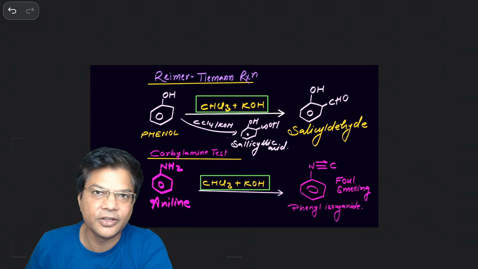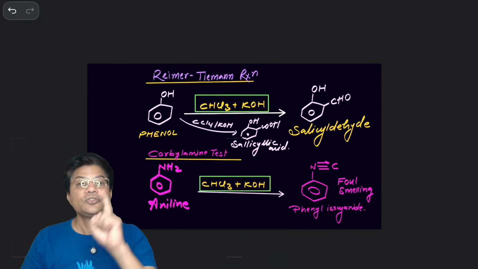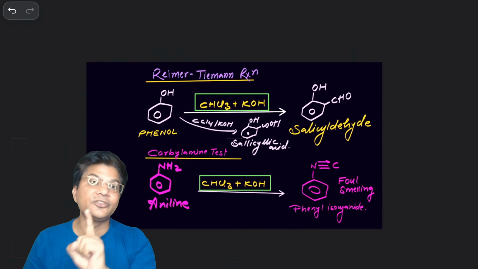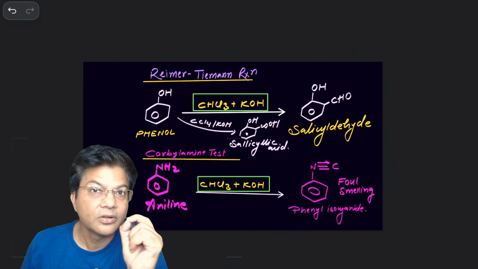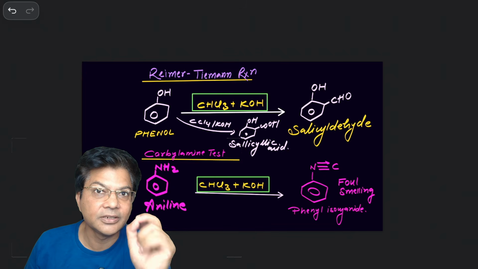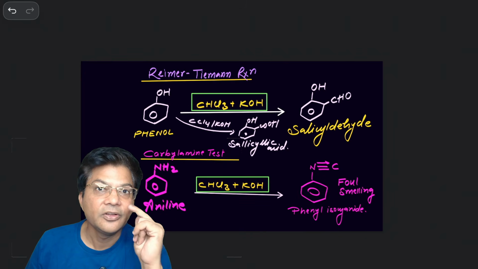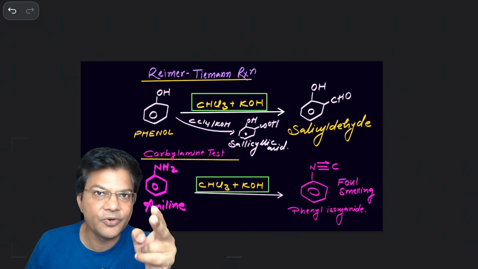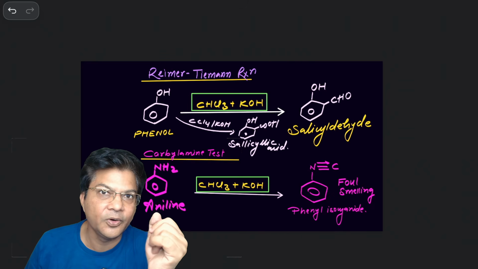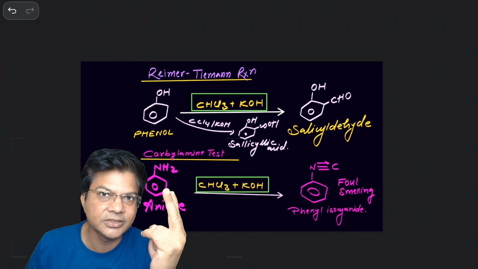So NH2 will change into isocyanide. Whenever you see the same reagent, think about the carbylamine reaction as well as the Reimer-Tiemann reaction. Whenever I see chloroform KOH, my mind should say, think about two reactions.